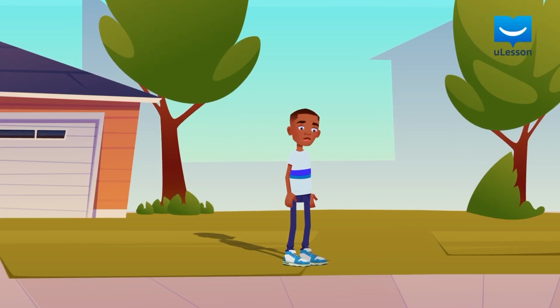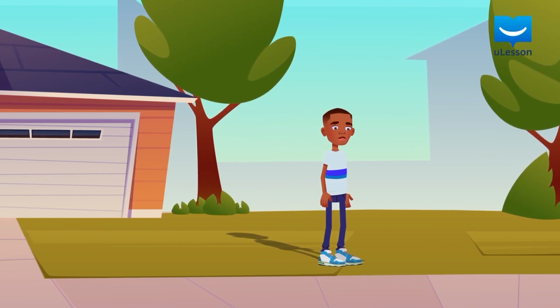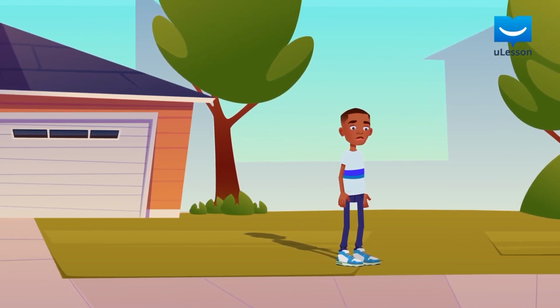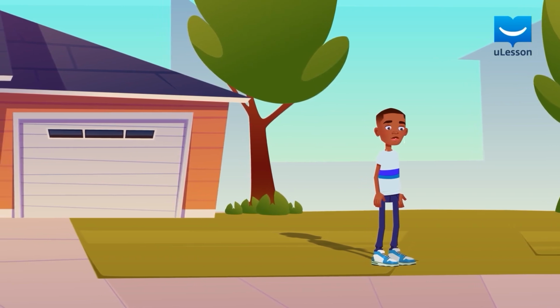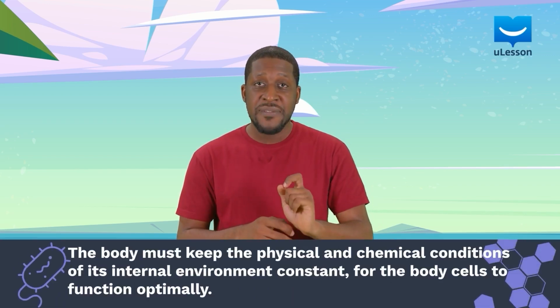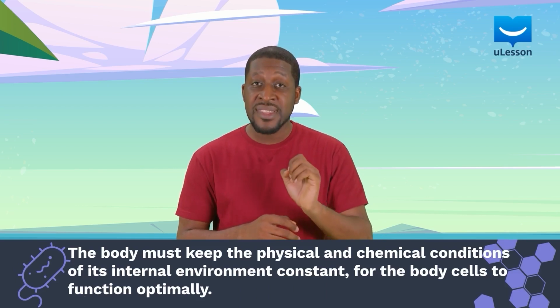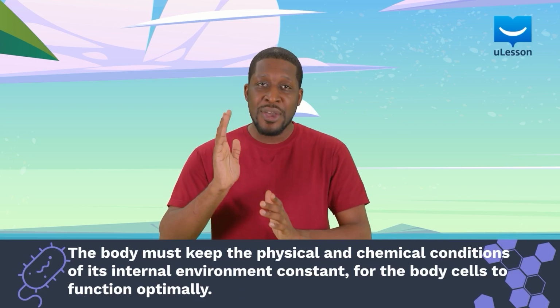On the other hand, the body's external environment is composed of the space outside of it, from where the body gets materials like nutrients and oxygen for survival, and into which the body releases waste products of metabolism and ingested substances. Since the external environment constantly interacts with body cells and fluids, the body must keep the physical and chemical conditions of its internal environment constant for the body cells to function optimally.